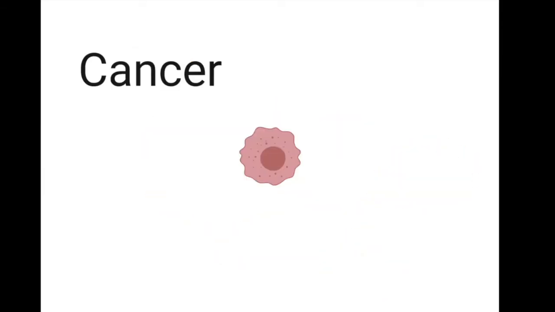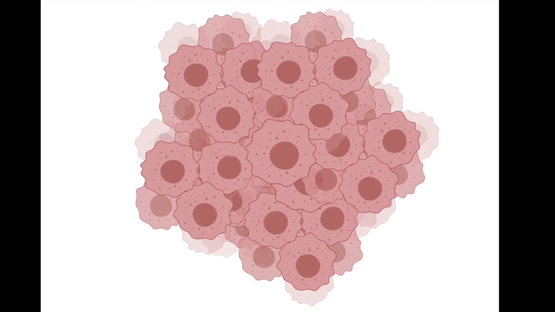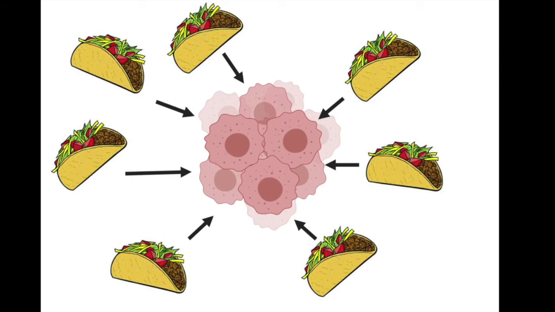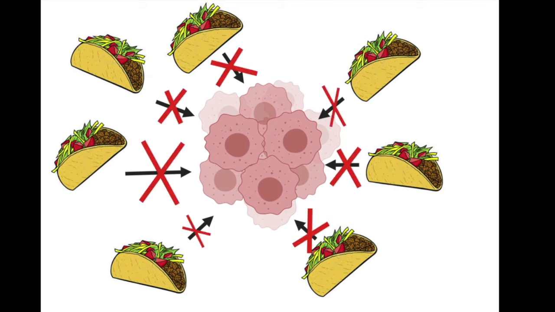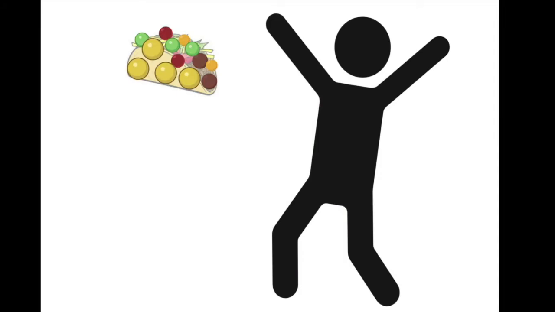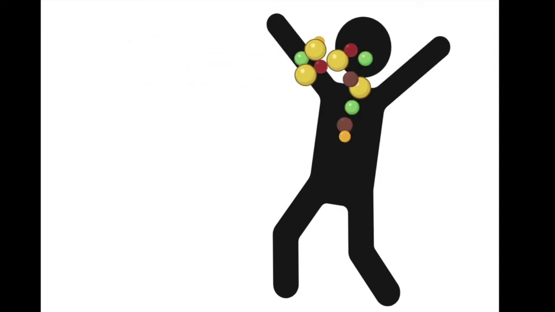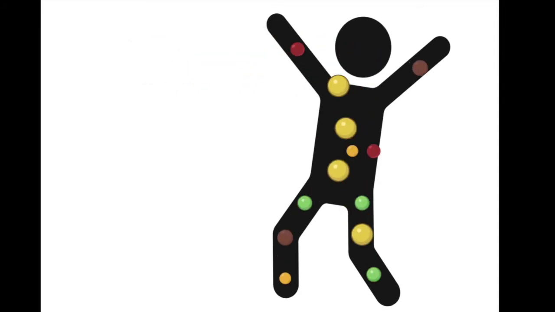One disease we study is cancer. Cancer cells have altered metabolism that allows them to rapidly grow and proliferate. In order to keep expanding and growing, cancer cells take up large amounts of nutrients for fuel. We study how these cancer cells acquire so much fuel so that hopefully we can block that pathway and identify a new cancer treatment. To study these metabolic pathways, we trace molecules on their journey through the body.